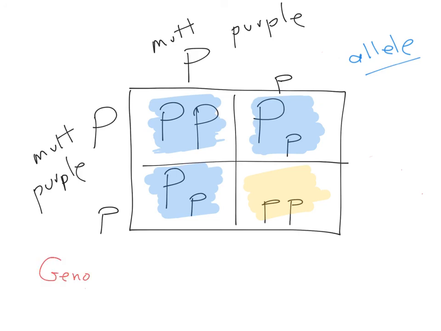The gene type. So we would report this statistically or mathematically. So the gene types here, there's 3 different gene types. There's 25% of this, 1 out of 4, you have 2 big P's. 50% of the gene types are 1 big P and 1 little p. And then 25% of the gene types are a little p and a little p.